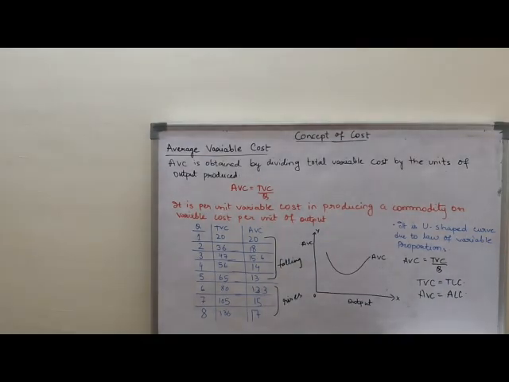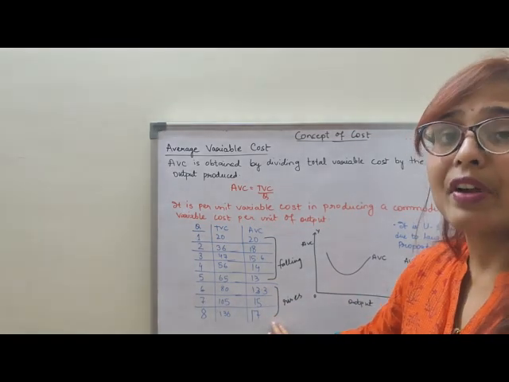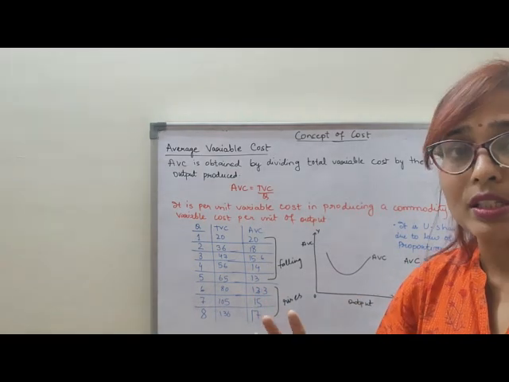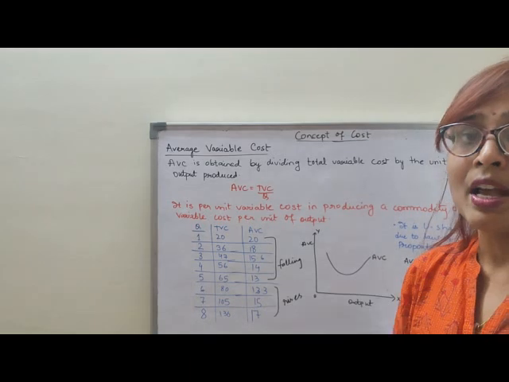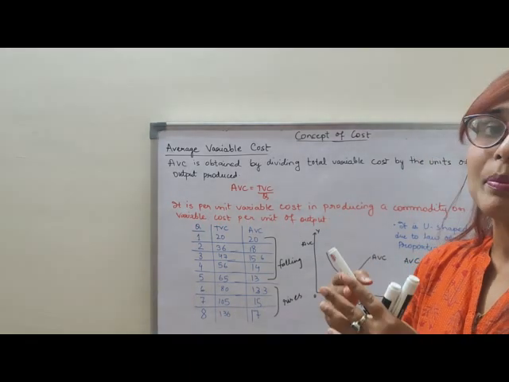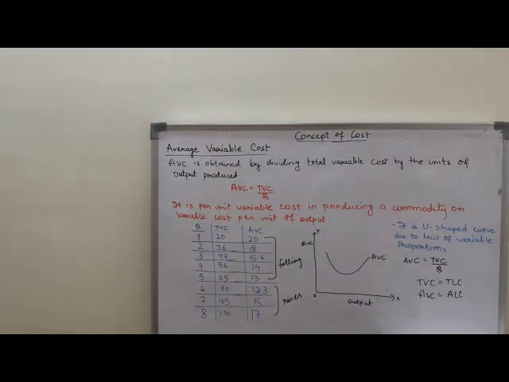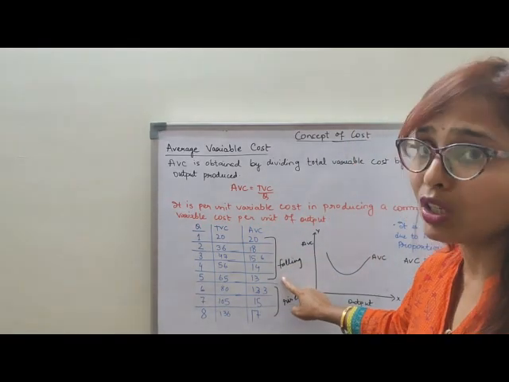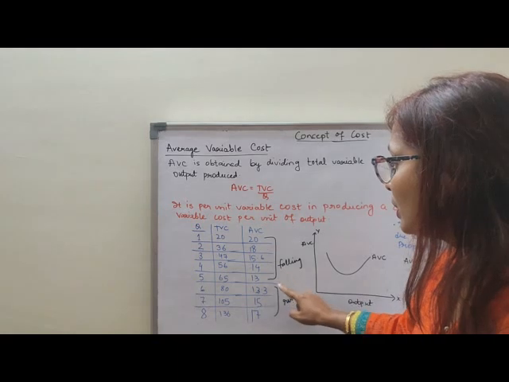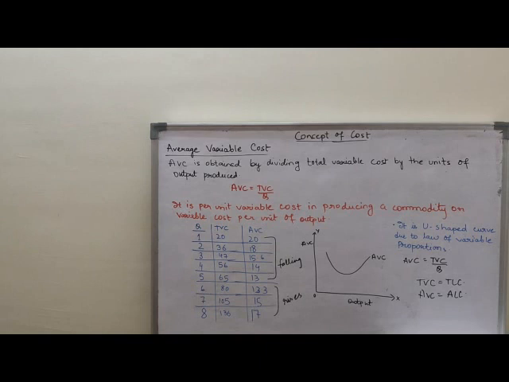Now in the second stage, what happens? In the case of diminishing return, when AP falls, labor becomes expensive, and that means my average labor will also be expensive. Now you see in this table, from the first unit till the fifth unit, my average variable cost is falling because my labor is cheaper. After the fifth unit, from the sixth unit till the 8th, my labor is expensive, so average variable cost is rising.